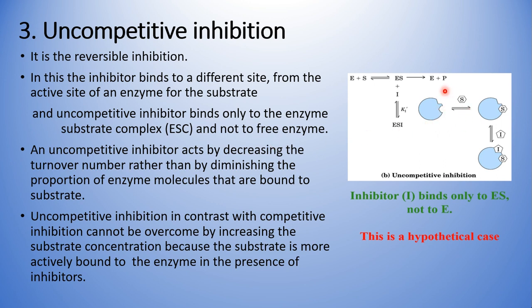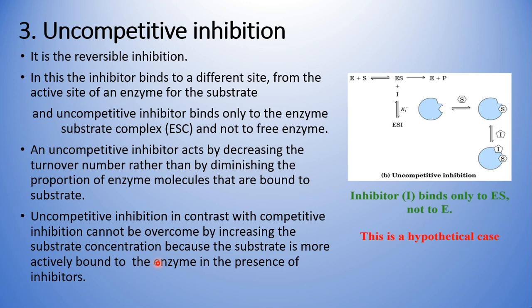An uncompetitive inhibitor acts by decreasing the turnover number rather than by diminishing the proportion of enzyme molecules that are bound to the substrate. This uncompetitive inhibition, in contrast with competitive inhibition, cannot be overcome by increasing the substrate concentration. That's what I told you.